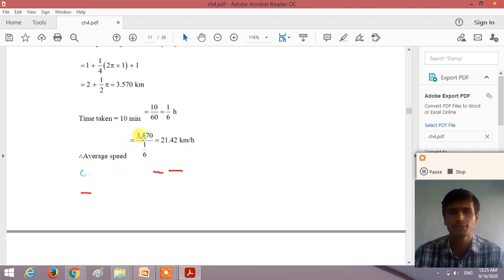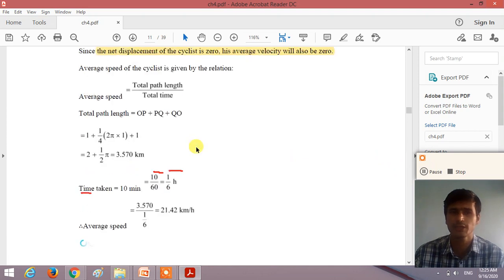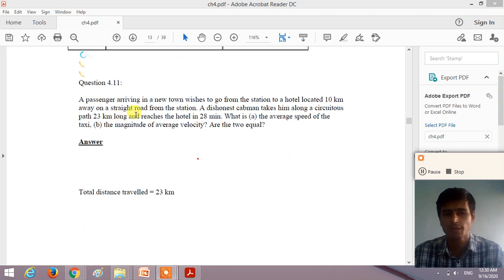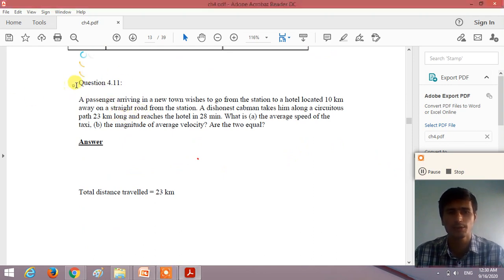Average speed is equal to total distance, that is 3.57, divided by time, 1 by 6 hour. 1 by 6, the 6 we take in the upper direction. If you calculate this, the average speed will be 21.42 km per hour. Understand, dear student, how we can find the average velocity and the average speed? So now, dear student, let us see example number 4.11 of the exercise.